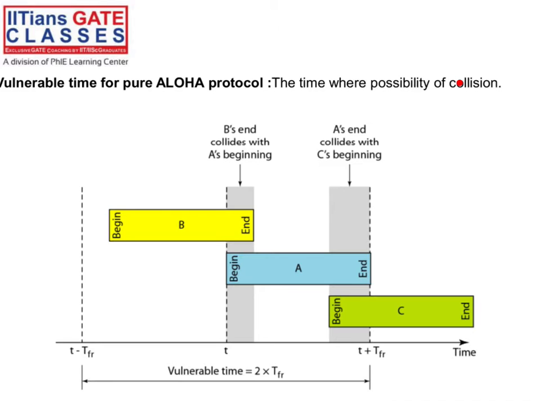Say yes or no about pure ALOHA. Clear, fine. So this is about pure ALOHA. And there is one definition: vulnerable time for pure ALOHA. Vulnerable time means the period during which the possibility of collision exists. In pure ALOHA, that period is 2 times the transmission time, not the propagation time. 2 times the transmission time is the vulnerable period. In that period, there is a chance that collision will happen, right?